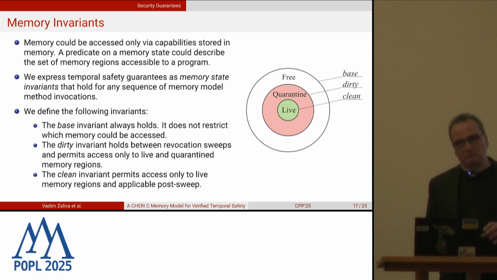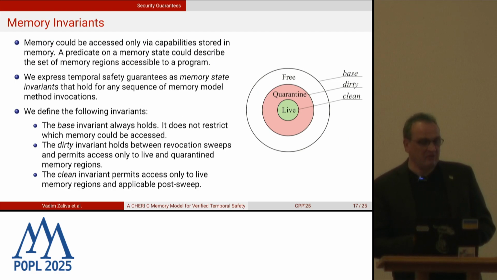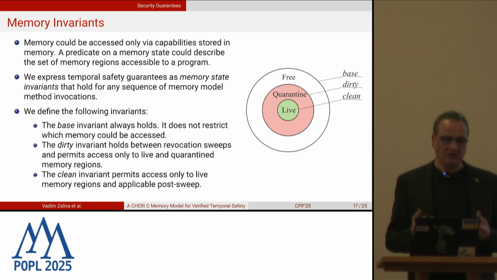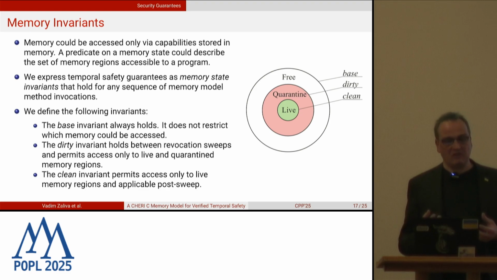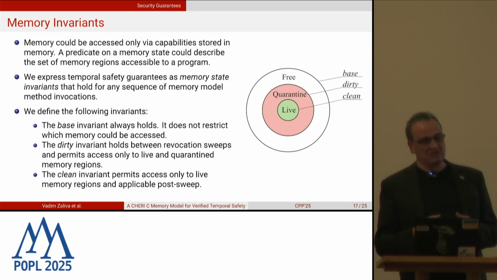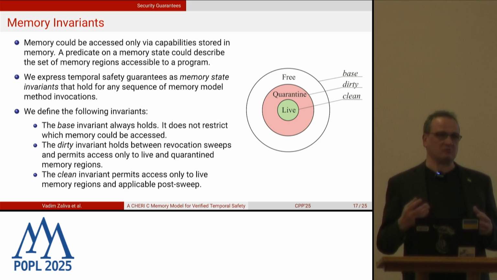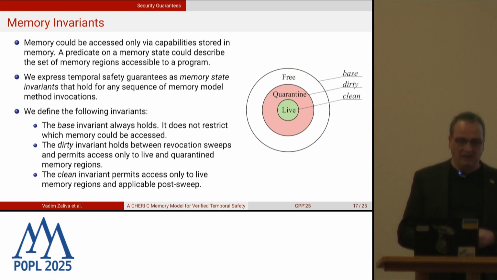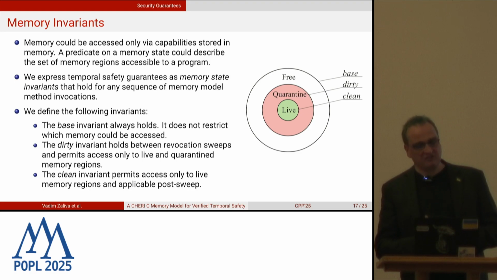Now, talking about proofs. Memory in CHERI can only be accessed via capabilities, so you need a capability to access memory. And in the memory model, all the capabilities are also stored in the memory. So if you define a predicate on the memory state, it can describe the set of memory regions potentially accessible to the program, because it has all the capabilities and all the memory it could access. And we express the temporal safety guarantee as a memory state invariant that holds for any sequence of memory model invocations. And we defined three following invariants.